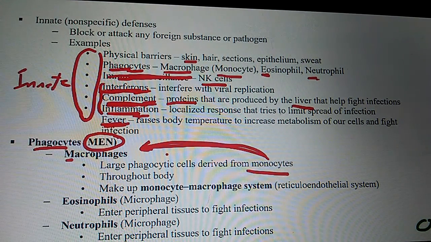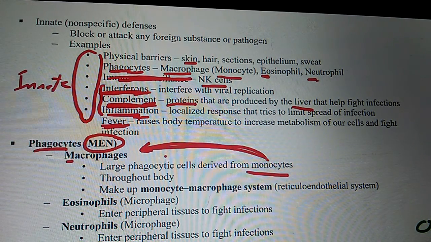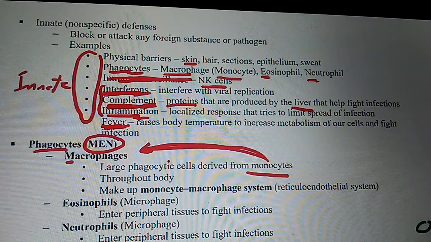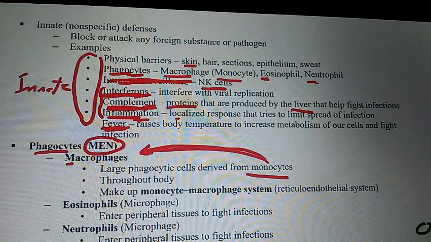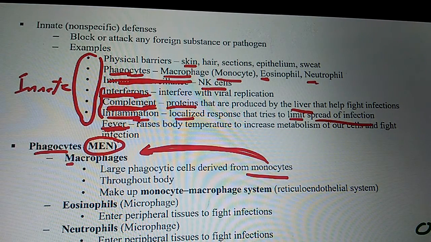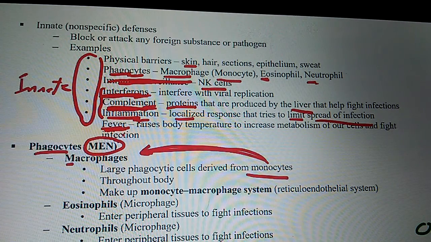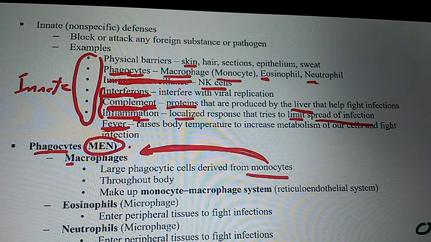Just to review, what is the name of a series of proteins produced by the liver that fight infections? Complement. What do we call a localized limit of a spread of infection? Inflammation. What do we call a rise in body temperature? Fever. Name the phagocytes. Macrophages, eosinophils, and neutrophils.